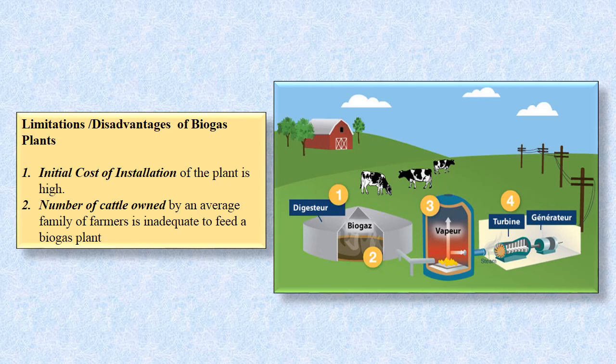The government should play an important role by giving legal support. Certain schemes and technology should be developed, and this biogas should be used on a large scale. This will help to reduce our dependence on fossil fuel. So this was all about the biogas plant.